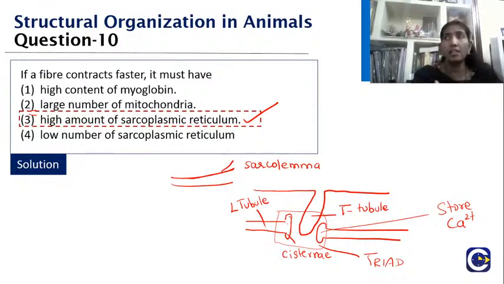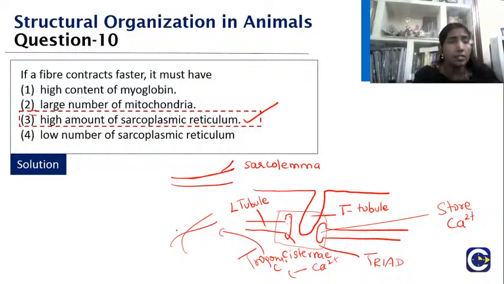Yes, ma'am, ATP is needed. The mitochondria, yes, only after the calcium goes and binds with the troponin C is there sliding, all that is going to take place, right? And only when there is that sliding is that energy needed. But what is the basic thing that you need for it to be so fast? It is the calcium. So the faster contraction is with your calcium and the ATP. If they have asked for two factors, then your ATP will come. The must is the calcium. So that should be your answer.